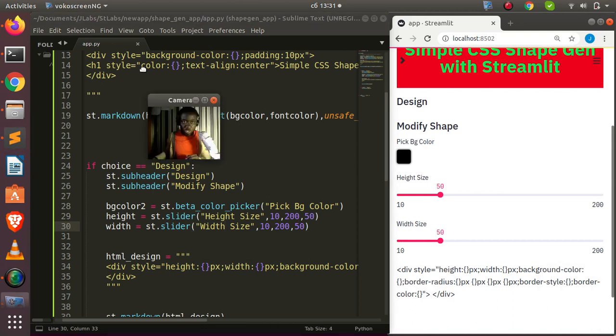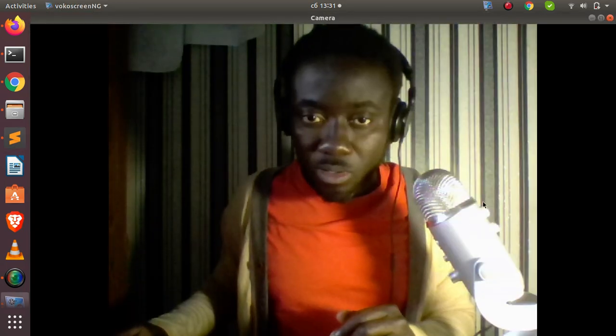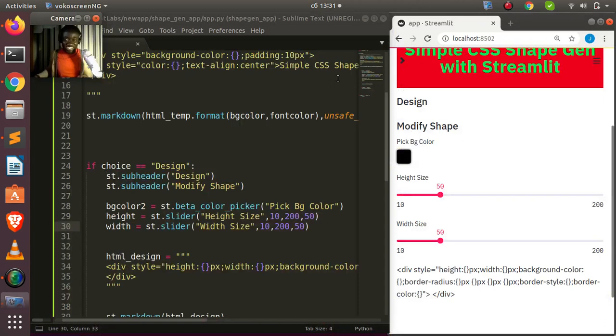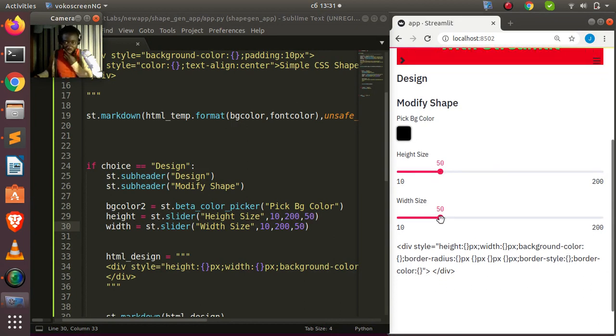So let me put myself here. Okay, so this is it, right? So we have it here. Very simple, right? So everything is working. So now we have to make sure that you put in these values here. You have to move on to the next one that we needed, which is the background color.